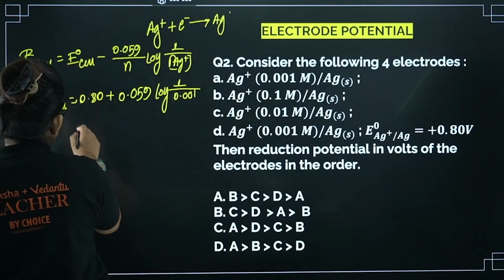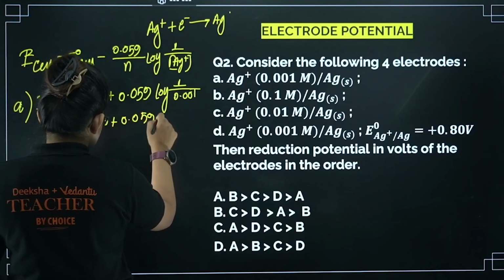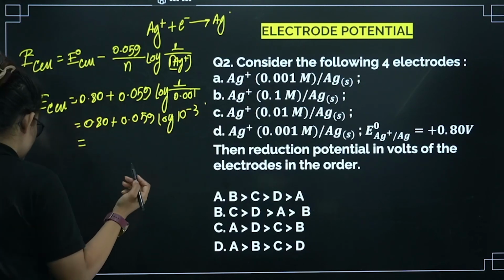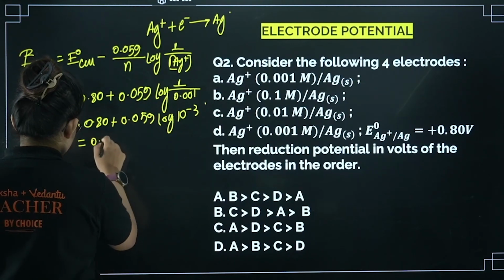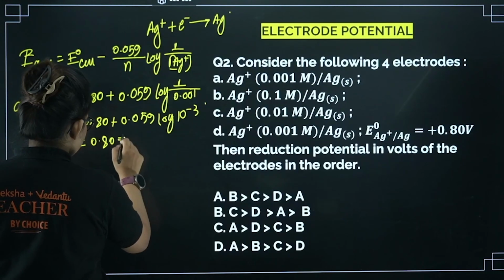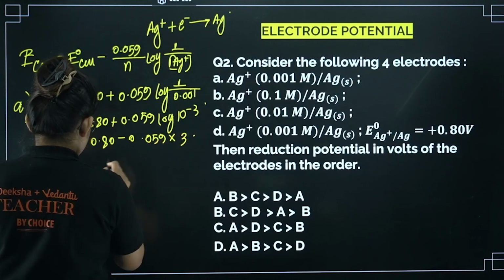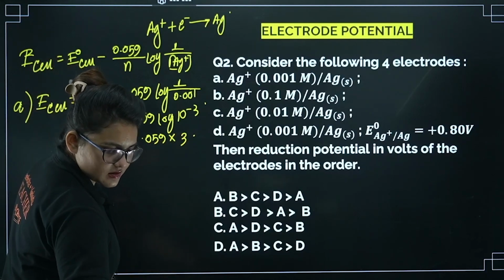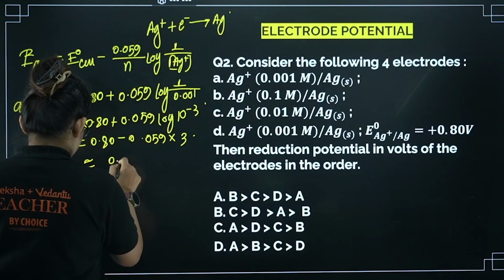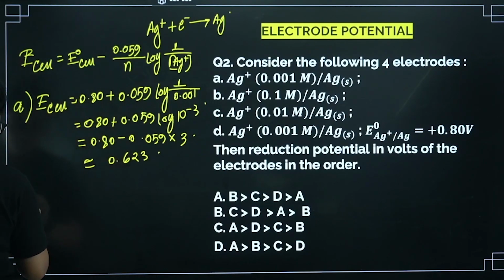So I get 0.80 plus 0.059 into log 10 power minus 3, so the 3 will come in front. Log 10 value is 1, so I get 0.80 minus 0.059 into 3, right? If you calculate this, your value will come almost 0.623.